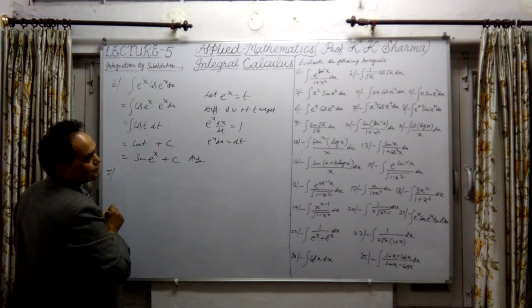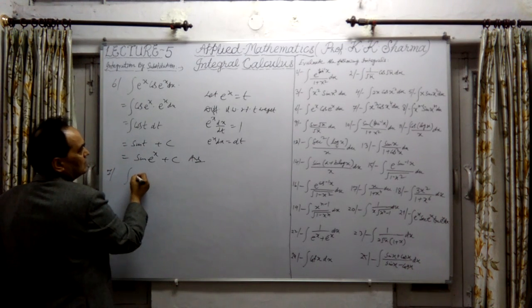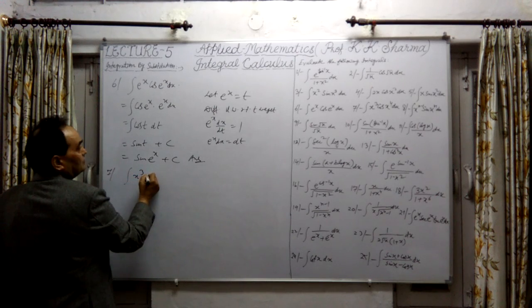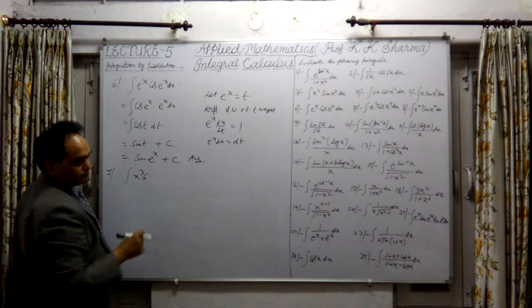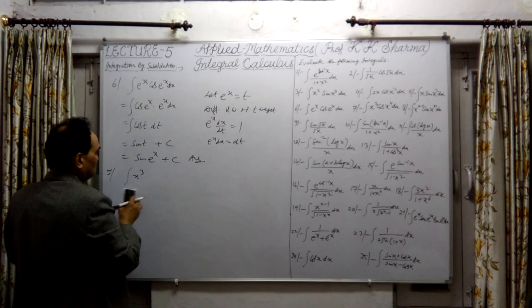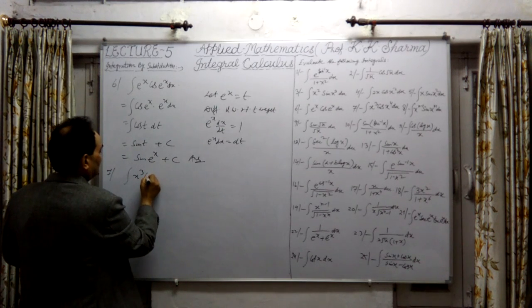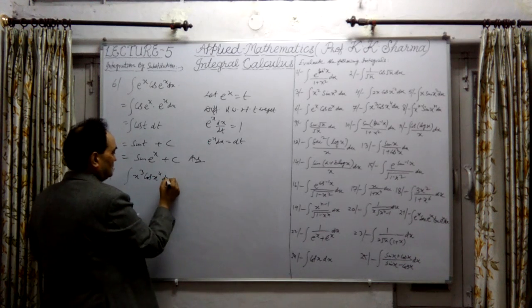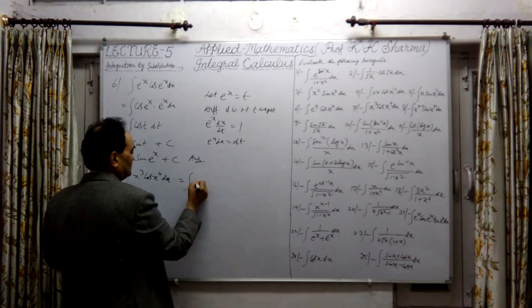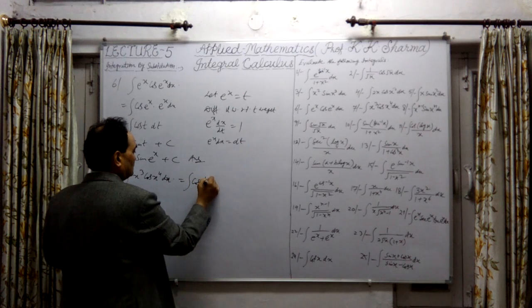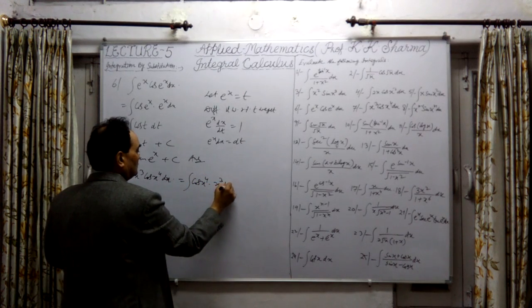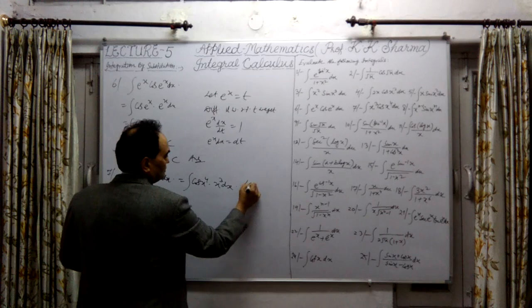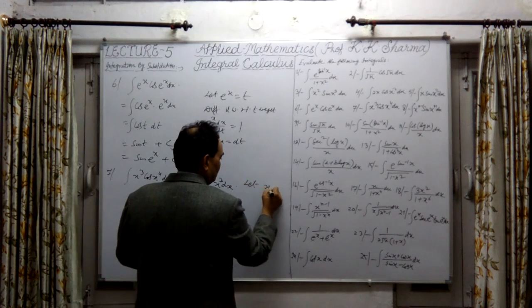Question number 7 is integration of x cube into cos of x4. The same question can be written as cos of x4 into x cube into dx. Let us assume that x4 equals t.